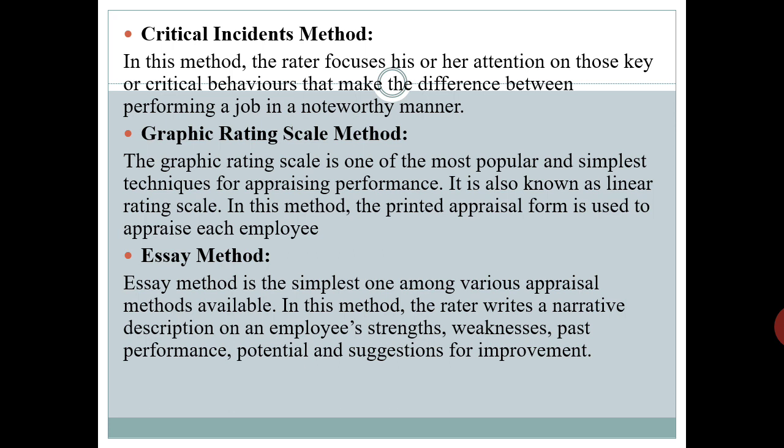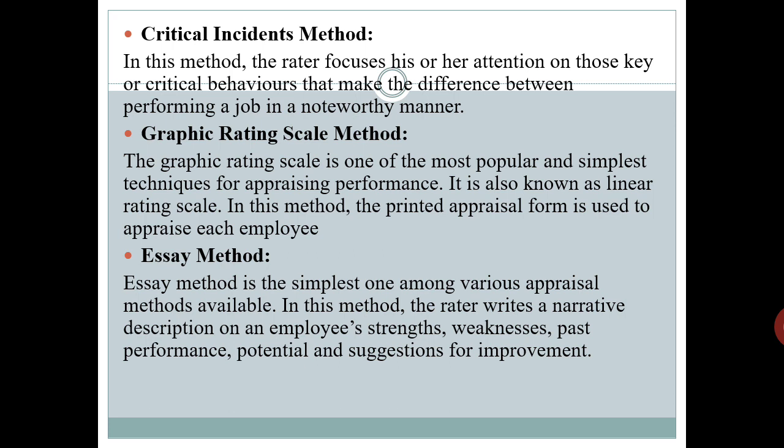The rater rates each appraisee by checking the score that best describes his or her performance for each trait. Then all assigned values for the traits are totaled. This method is good for measuring various job behaviors of an employee. However, it is also subject to rater's bias while rating employees' behavior at job.